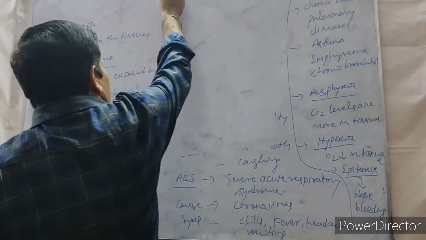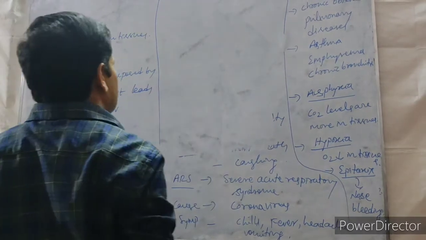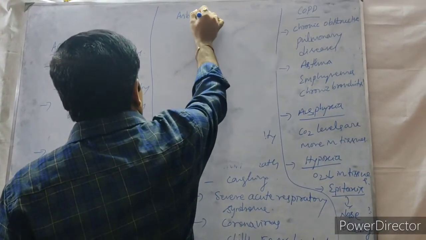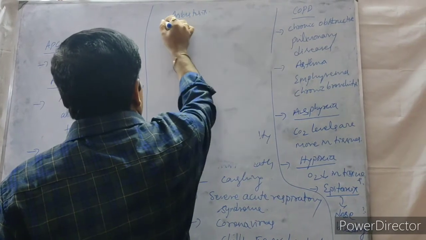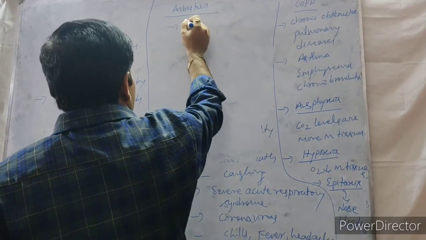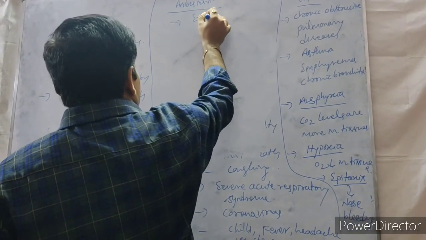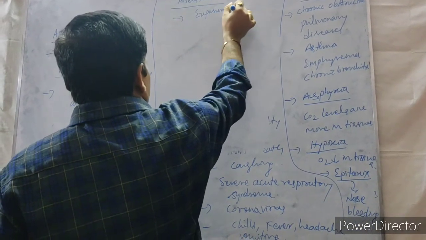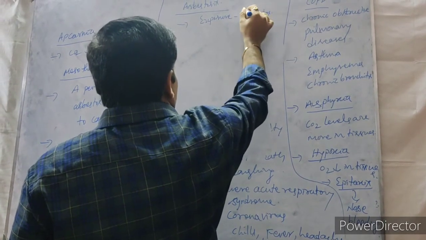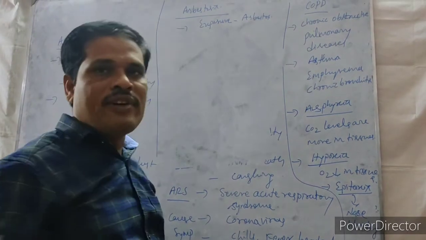Then after that, one more disease is asbestosis. What is asbestosis? A person is exposed to asbestos. So what happened? The lungs become fibrosed.